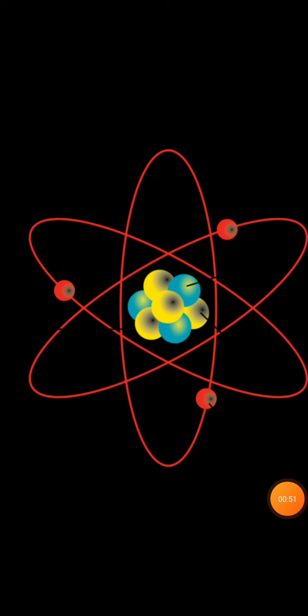Now, before we learn about nuclear energy, let us revise some of the concepts related to the nucleus of an atom. Recall, you have already learned the structure of an atom in your standard 9.